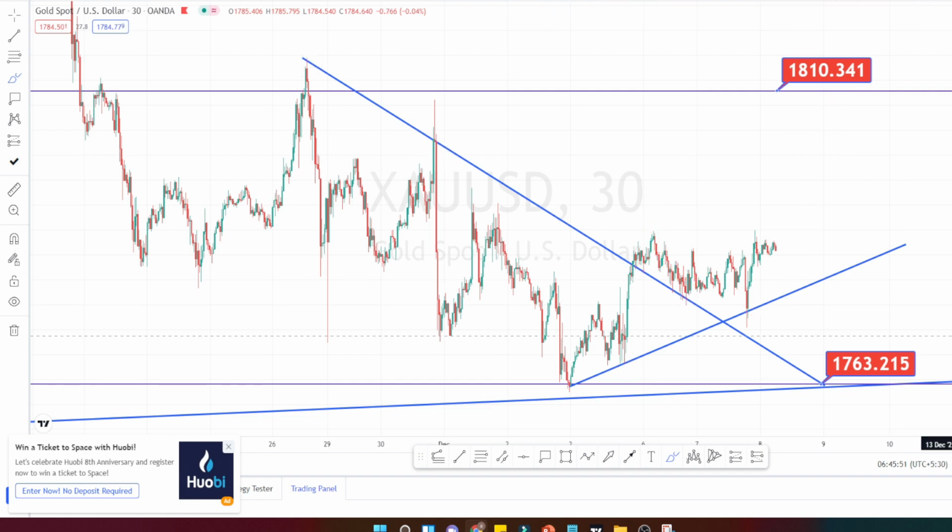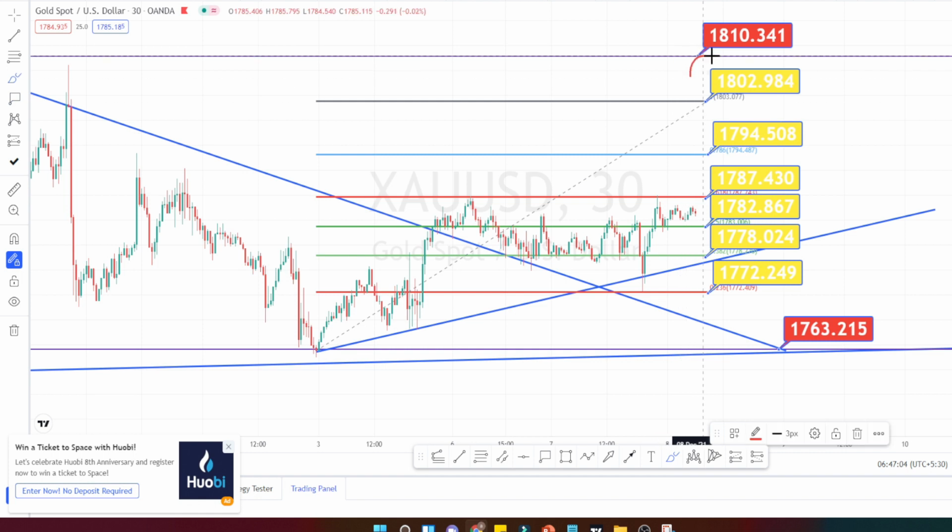So let us mark the support and resistance levels in 30 minutes time frame. So these are all going to be the support and resistance levels in 30 minutes time frame. I'm expecting this dynamic support level to hold. As long as it doesn't breach this dynamic support level, we can expect the uptrend to continue and test this topmost resistance level. If it breaches this support level, it will be a bearish trend and we can expect it to trend down and test this bottommost support level, which is around 1763.